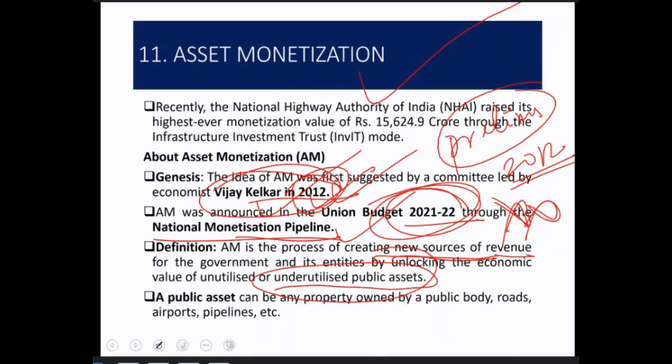Okay, so those particular assets which are underutilized or not utilized as a whole, okay? Underutilized, for example, is that railway station, the railway station is there but the people are not boarding trains, so that is underutilization. Unutilized means, like a building lying idle for 10-12 years. Okay, so that is not being utilized as a whole, so that is unutilized.